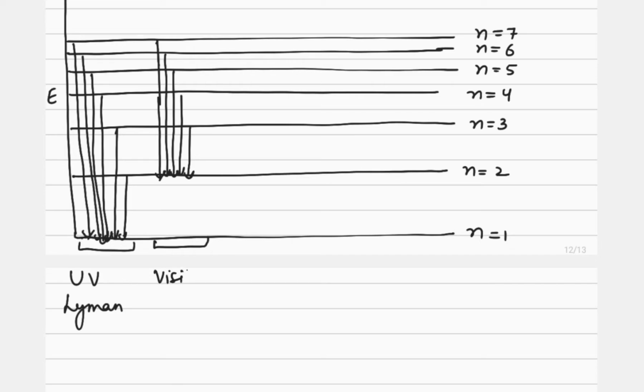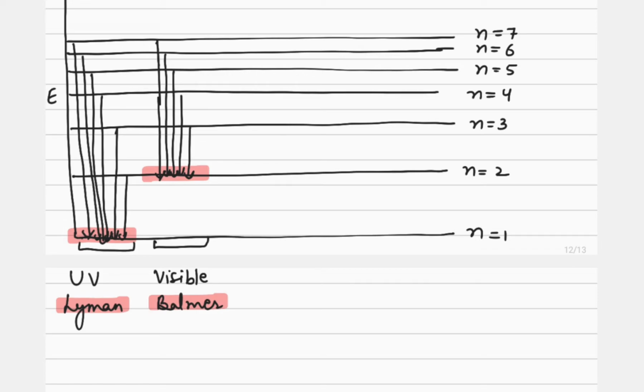Say it is observed in the visible region, after the name of the discoverer, it is the Balmer series. Earlier we discussed the Lyman series, now we are talking about the Balmer series. Here we should pay attention that the transition is happening in the second shell. Here it is happening in the first shell.